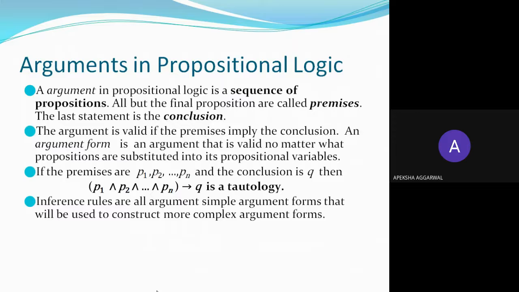Now, arguments in propositional logic. An argument in propositional logic is a sequence of propositions. All but the final proposition are called premises.